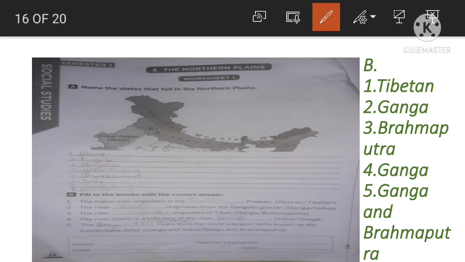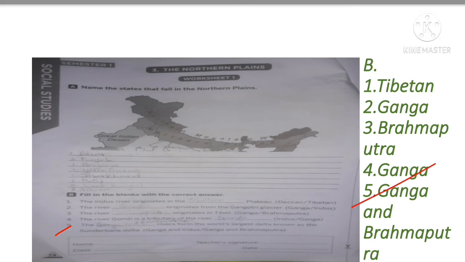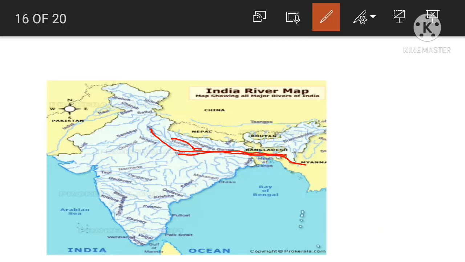Next, question number 5. The Dash rivers form the world's largest delta known as the Sundarbans Delta. Options are Ganga and Indus, Ganga and Brahmaputra. So the answer is Ganga and Brahmaputra. See, the river Ganga originates from the Gangotri glacier and flows through northern plains and reaches Bangladesh. Okay, and the river Brahmaputra originates in Tibet and enters Arunachal Pradesh, enters Assam and Bangladesh and meets the river Ganga at this point. Both these rivers meet each other.